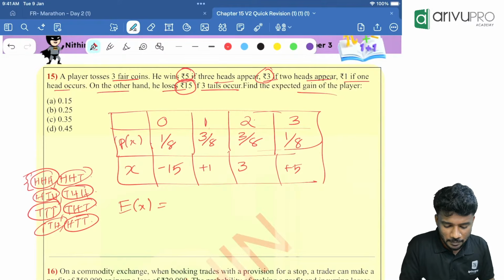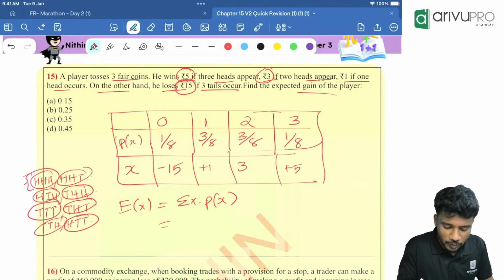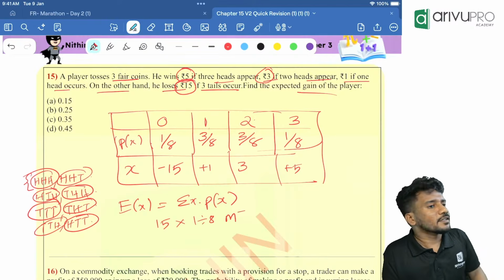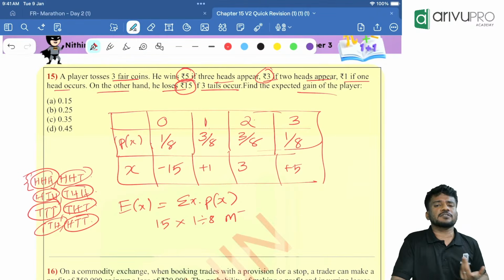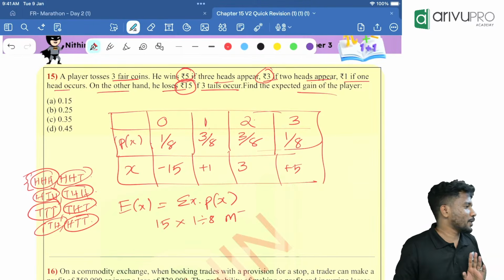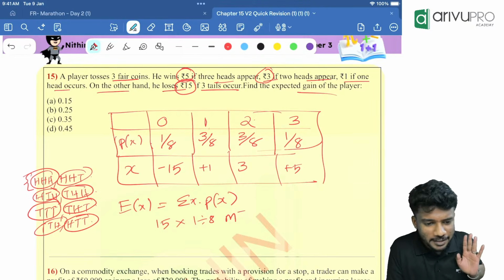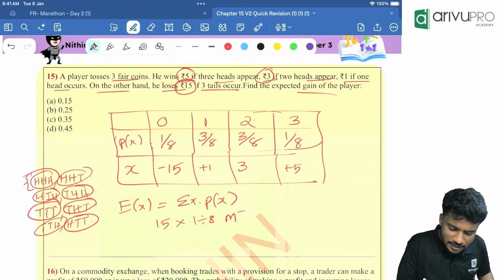E of x is nothing but sigma x into p of x, which is equal to the first case. So use calculator only. 15 into 1 divided by 8, M plus or M minus? M minus. Why M minus? Because x value is negative. Okay. Everyone online, are you getting it? Please tell me.